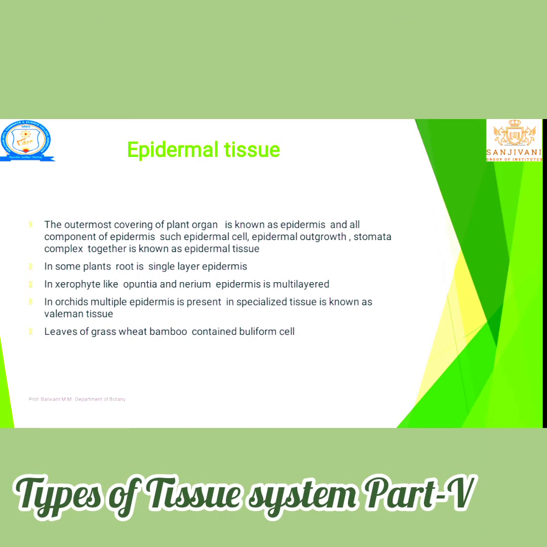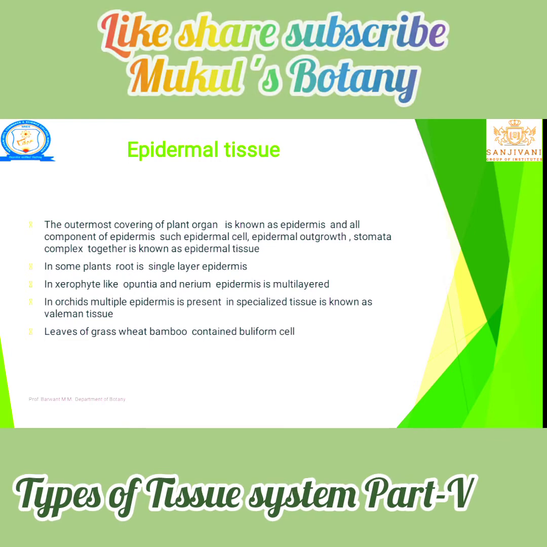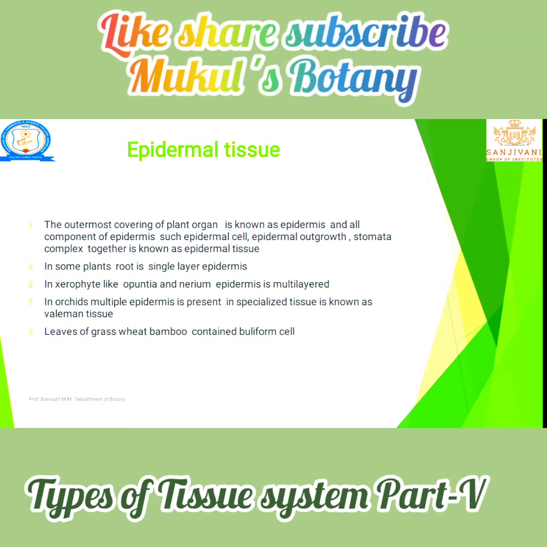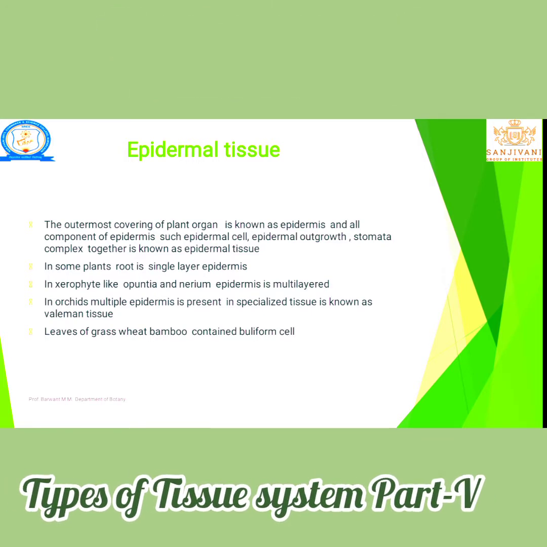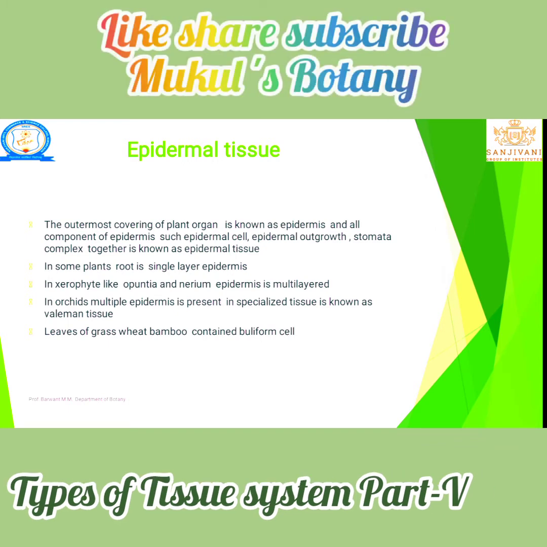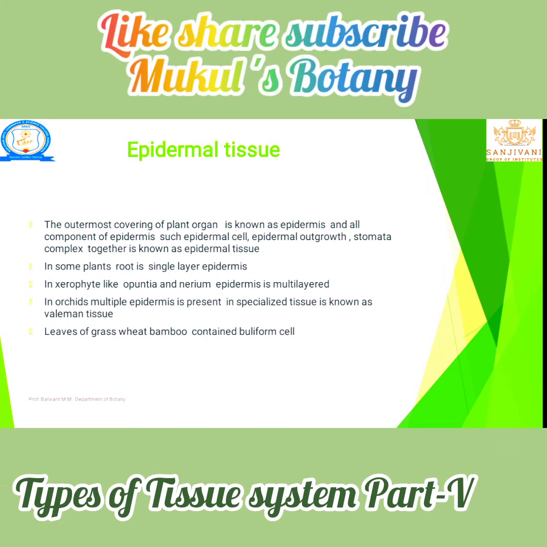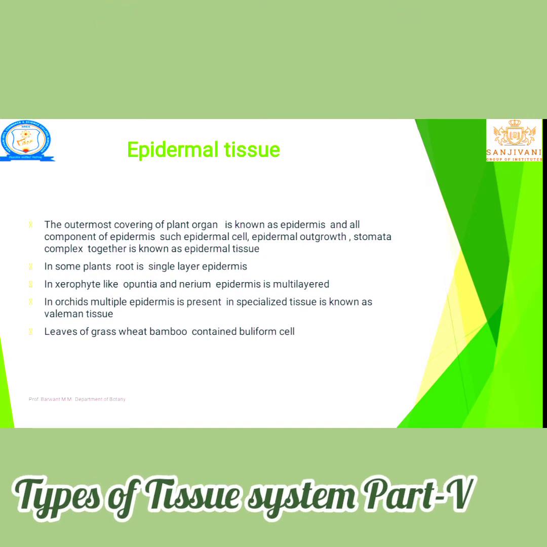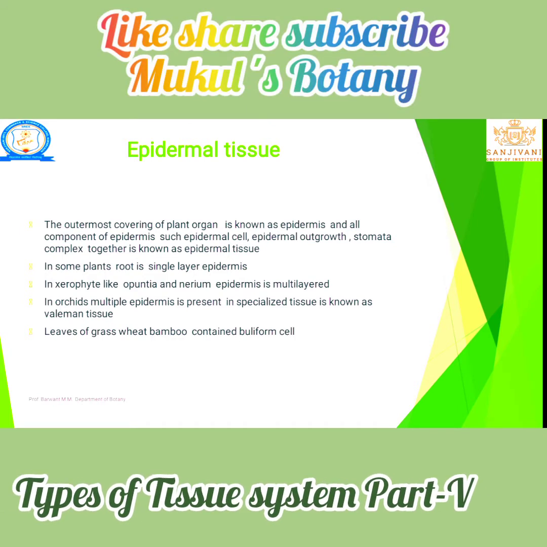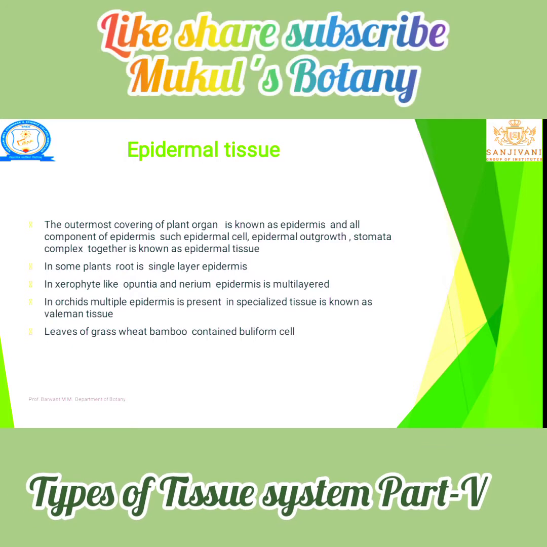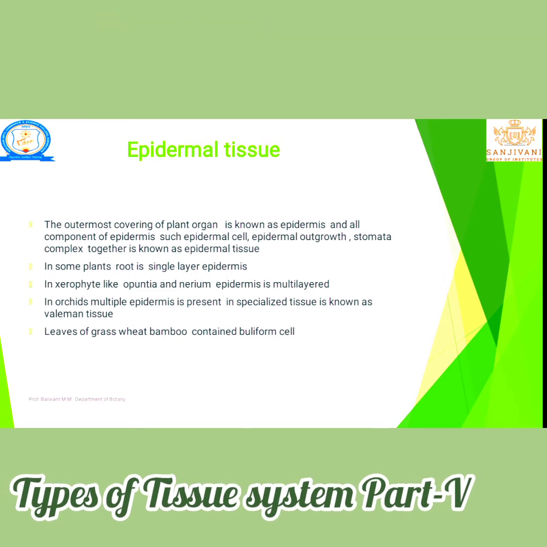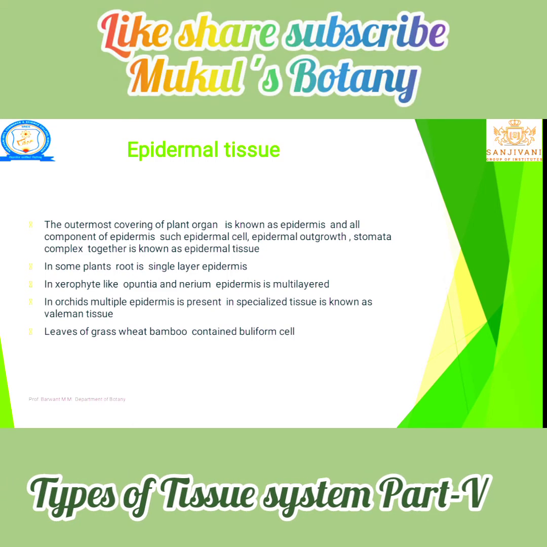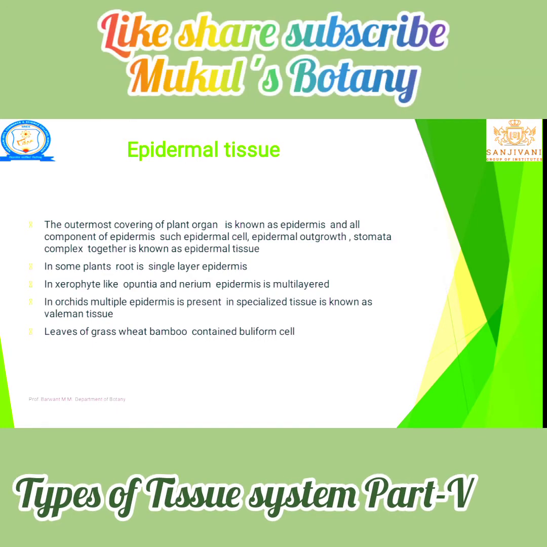In some plants, a single layer of epidermis is present. In xerophytic plants like Opuntia and Nerium, the epidermis is multilayered. According to the environment in which they grow, the epidermal system develops. For example, our environment is a Mediterranean climate, meaning not too much heat, cold, sunlight or rain in our area. For that reason, no multilayer is present. In desert conditions, a multilayer epidermis is present.